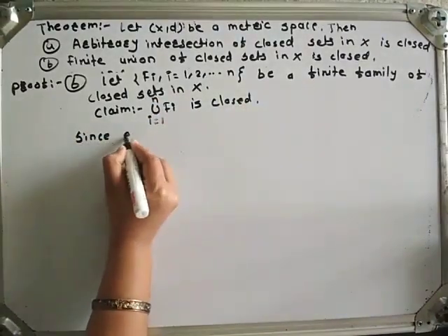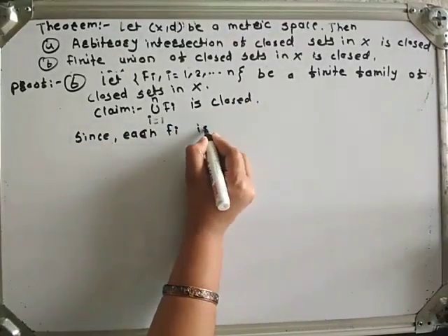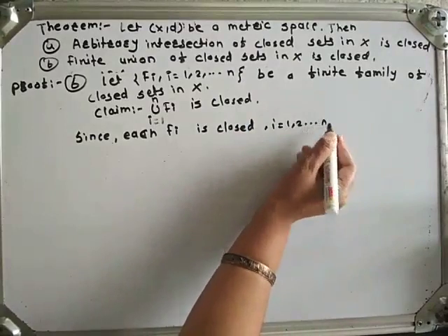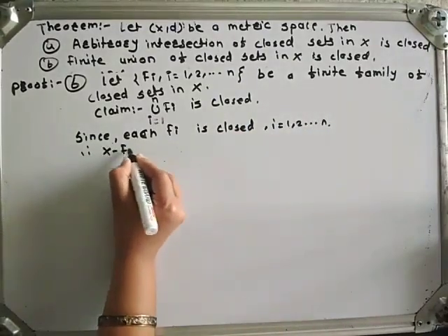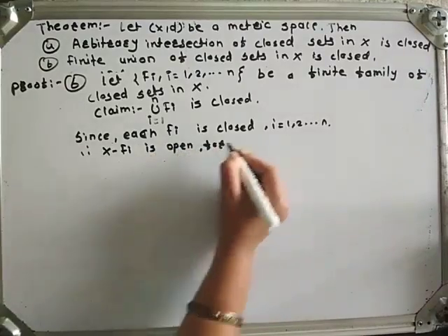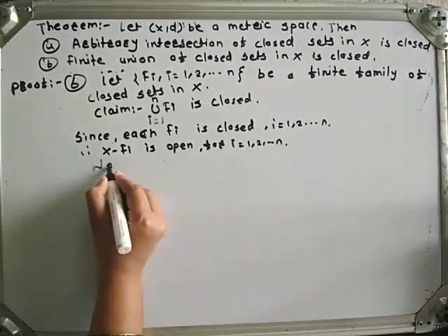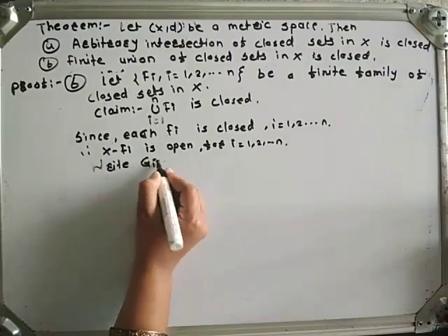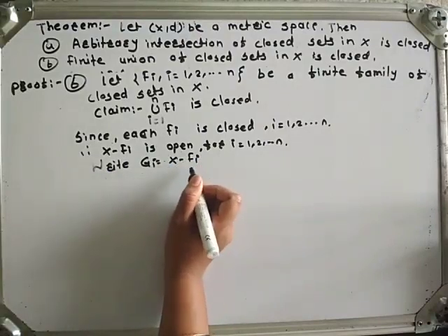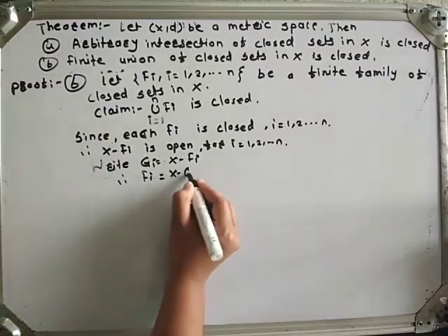Since each Fi is closed, i runs from 1 up to n, therefore their complement, that is X minus Fi, is open for i runs from 1 up to n. Write Gi equals X minus Fi. That is, Gi is the complement of Fi. Therefore, Fi is equal to the complement of Gi.